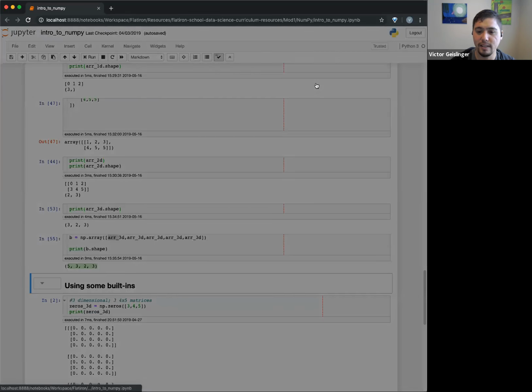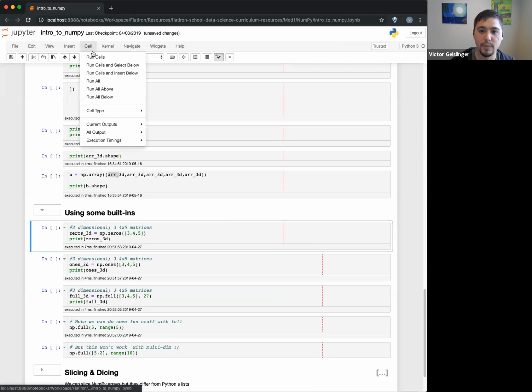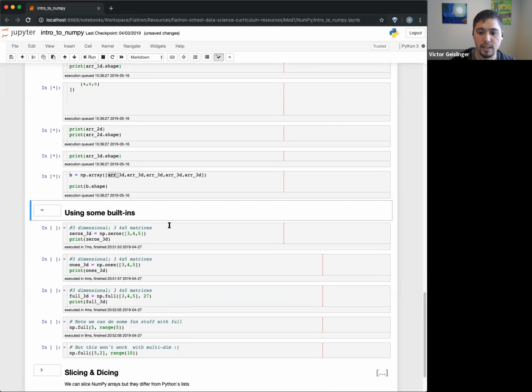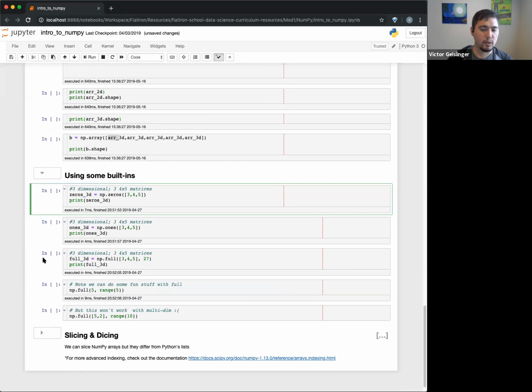Sorry, guys. I don't want to show you all those parts first. I don't know why this showed up. So let's run all above just to make sure there's nothing weird. Okay, so now we're going to use some built-in functions. I showed you how to make a NumPy array using a list, but now we can use some of these other things too.